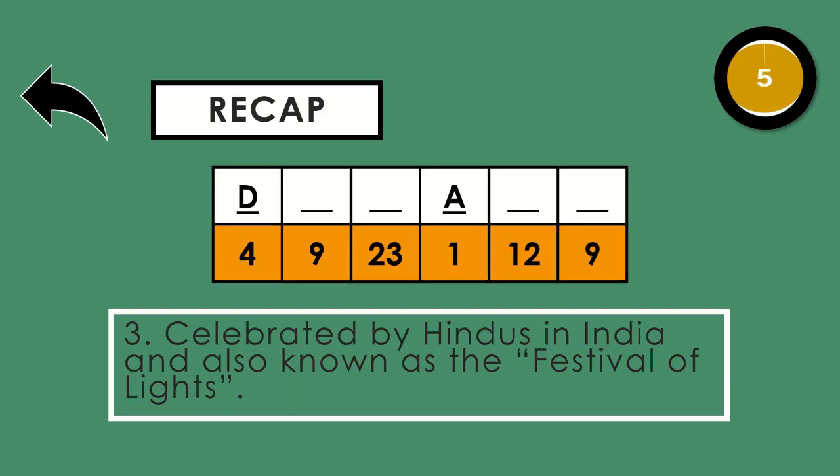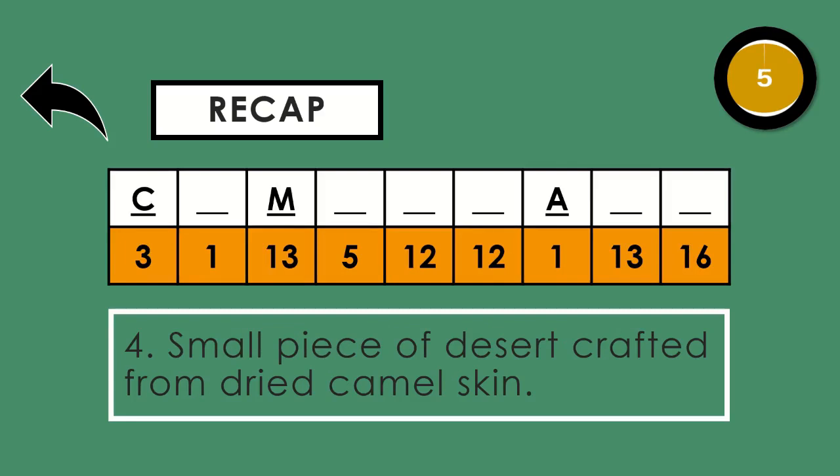Let's have number 3. Celebrated by Hindus in India and also known as the Festival of Lights. You have 5 seconds. Time is up. Let's have number 4. Small piece of dessert crafted from dried camel skin. You have 5 seconds.